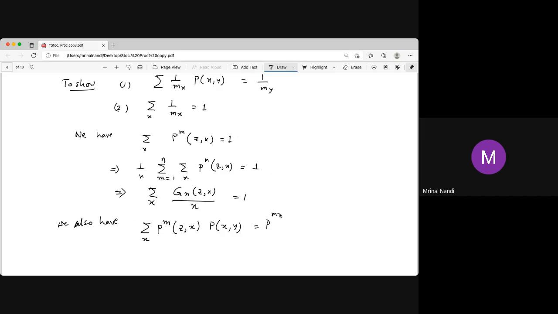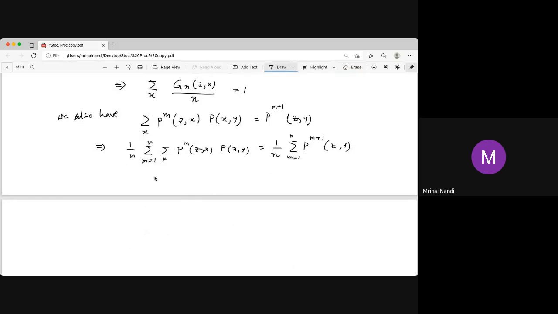We know this is the m plus 1 step transition function, by the definition of the transition function. From that it implies that, again we take the average of all these things, m equal to 1 to n, we get that the right hand side is just 1 by n, sum over m equal to 1 to n, of the m plus 1 step transition function from z to y.